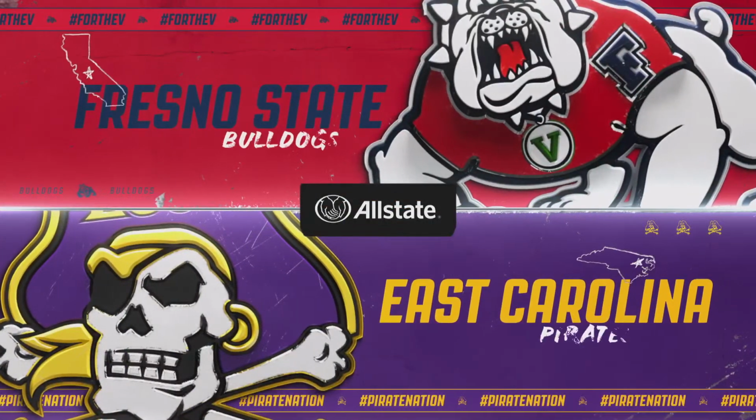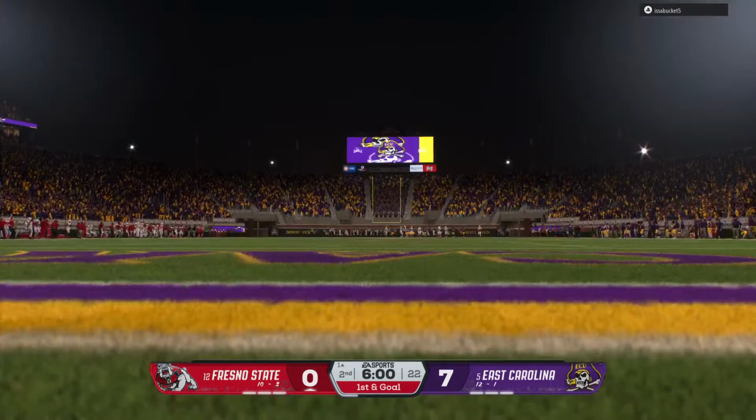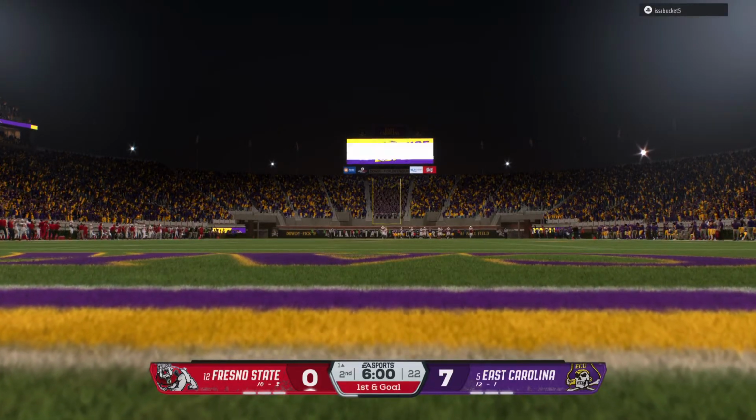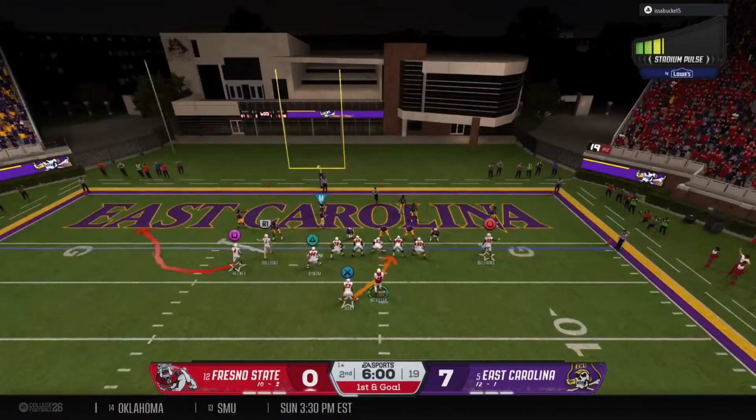What is a huge opportunity for both these programs to get a step closer to a national championship. Plenty of time for some plot twists here as we begin the second quarter. Crucial play here to begin the quarter as the offense sets up 1st and goal.